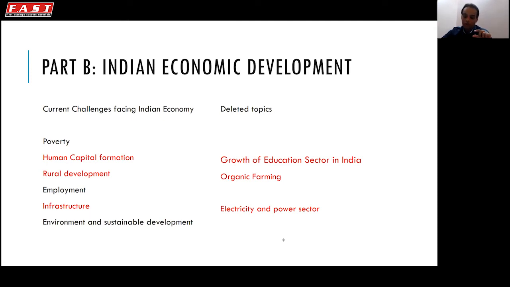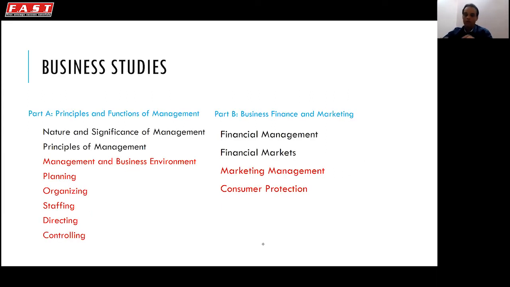First, in the topic human capital formation, growth of education sector in India has been deleted. You don't have to study. Second, in rural development, out of all topics, the last topic, which was called alternative method of farming, organic farming, has been deleted. Was a very small topic, but is deleted. And friends, in infrastructure concept, electricity and power sector discussion has been deleted. Yes, this is a major topic consisting of around 17 to 19 pages. This topic has been deleted. You don't have to study this topic in infrastructure. Okay, so this was all about economics.